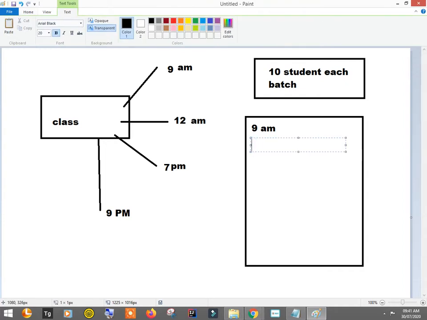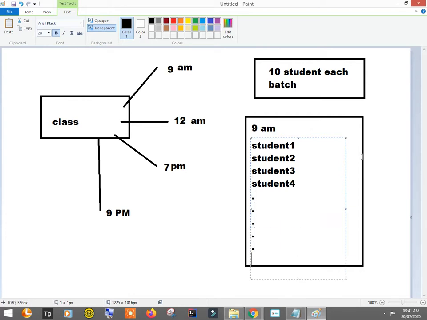Let's say student 1, student 2, student 3, student 4, and so on.